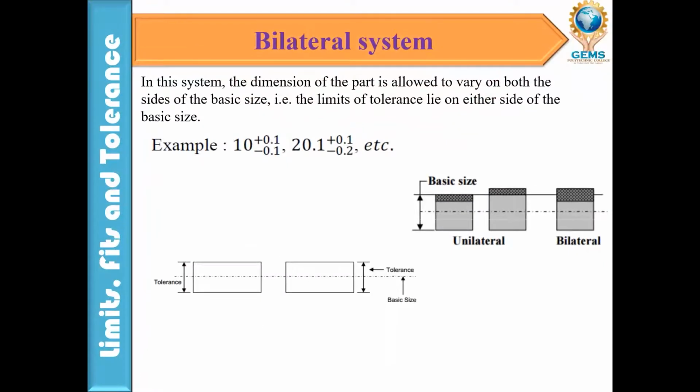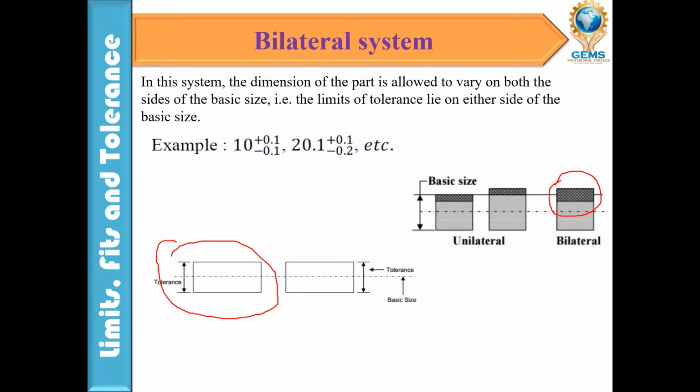Next, bilateral tolerance. In this system, the dimension of a part is allowed to vary on both sides of the basic size. So in a bilateral tolerance it varies on both sides, maybe the basic size is 25 mm and the lower limit is 24.9. If you see this one, suppose the shaft diameter is 10 mm, the upper deviation is plus 0.1 and the lower deviation is minus 0.1.